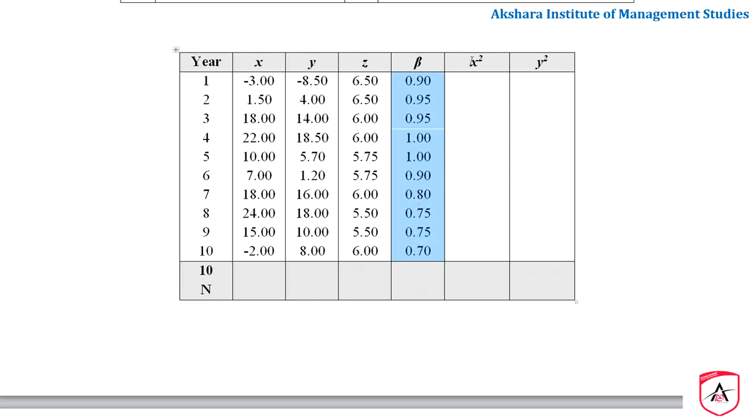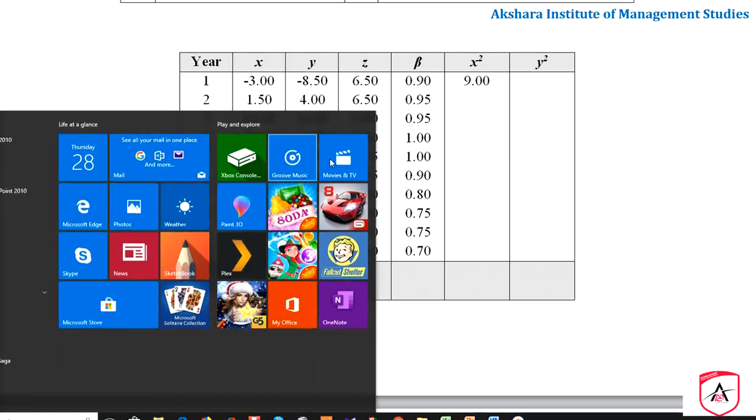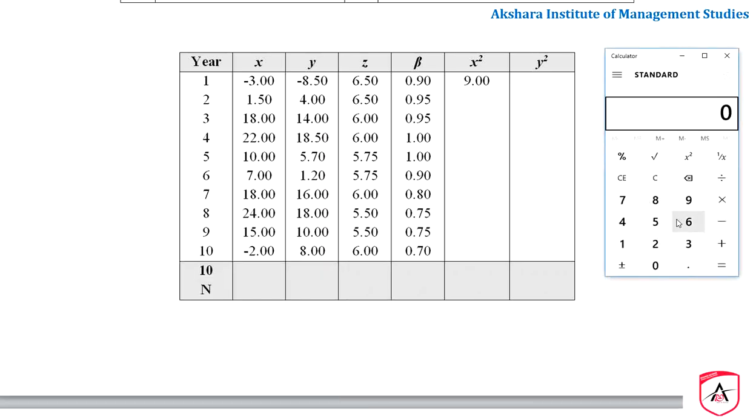And the next thing you have to do is X square. X square means only this line we have to square, right? Minus 3.00, minus into minus is plus, and it is going to be 9.00. For this, if you want, you can use a calculator. So you can observe this, minus into minus is plus, 3.00 into 3.00 is equal to 9.